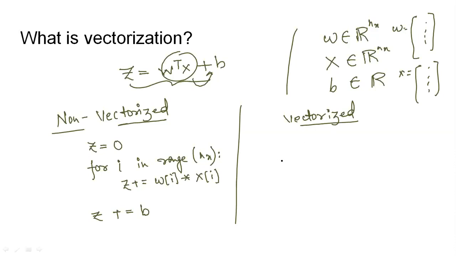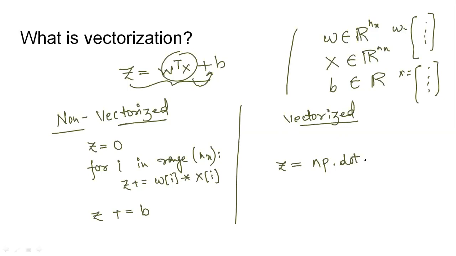The code for vectorized operation is quite simple and can be easily implemented in Python using the NumPy library. It can be written as Z equal to NP. One thing to mention is that we are taking the short form of NumPy as NP. So whenever you write code, you'll write a statement as import NumPy as NP, and then you'll write NP whenever you need to write NumPy.